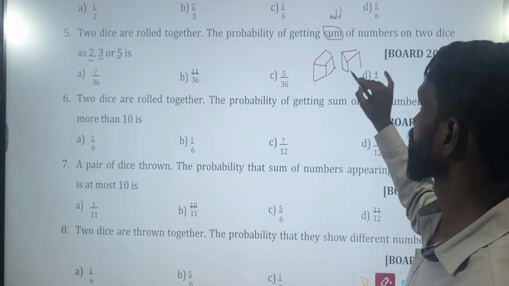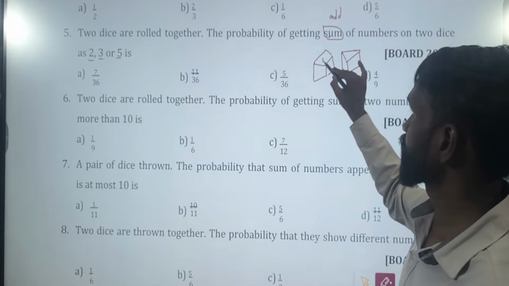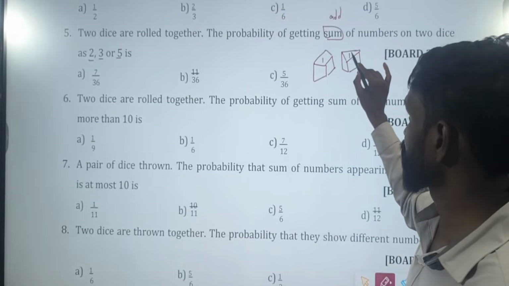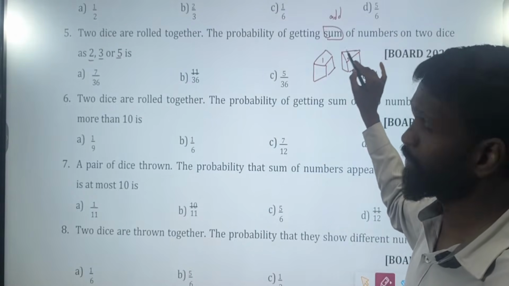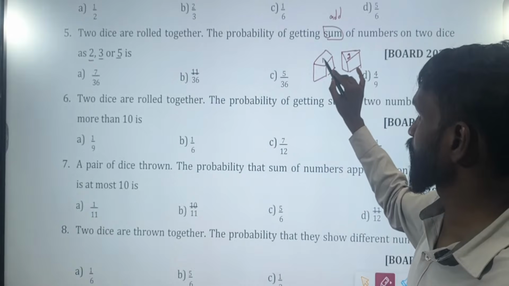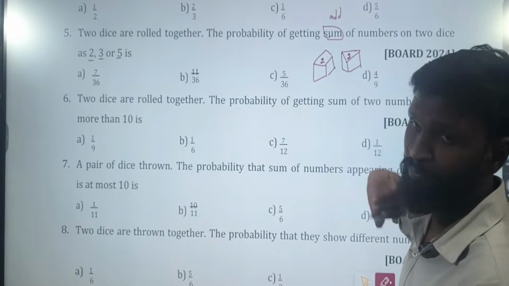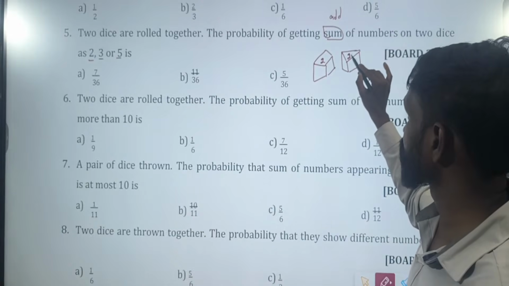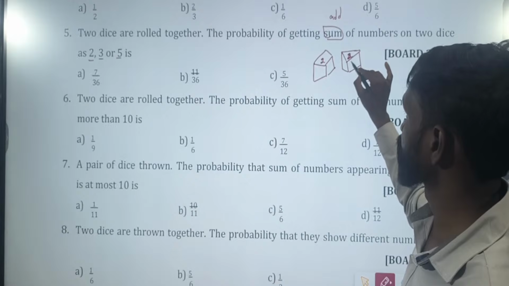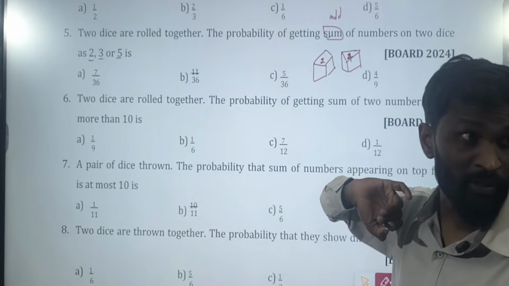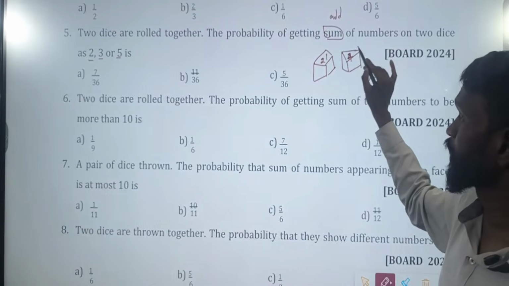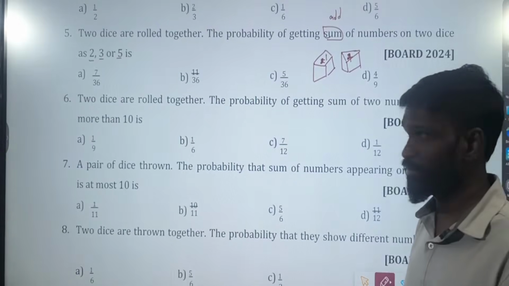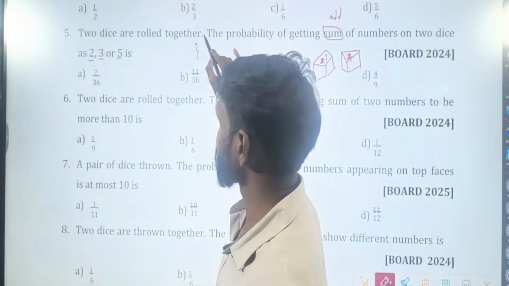And you will win, suppose only 1 plus 1? 2. You will win. Suppose 1, 2. 1 plus 2? 3. Suppose you are getting 2, 2. You will win or lose? Lose. You are getting 2 and 4. Win or lose? Lose. You are getting 1 and 4. Win or lose? Win. Like this, how many combinations are possible? These are your winning chances. You should list them out.